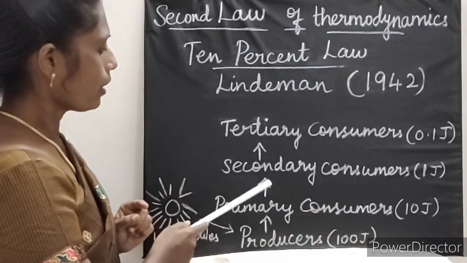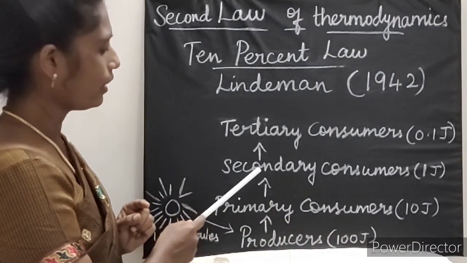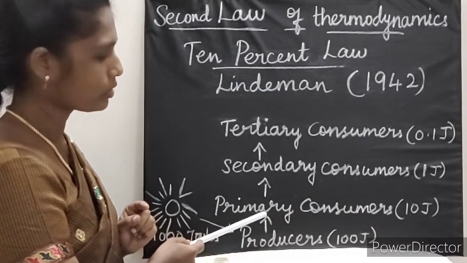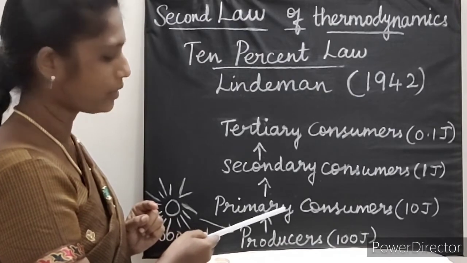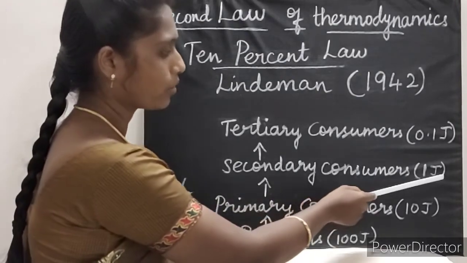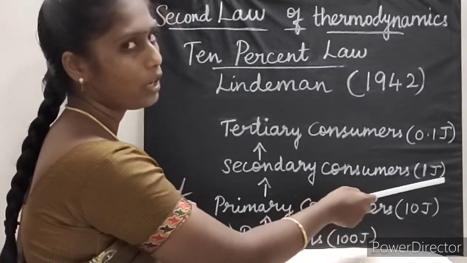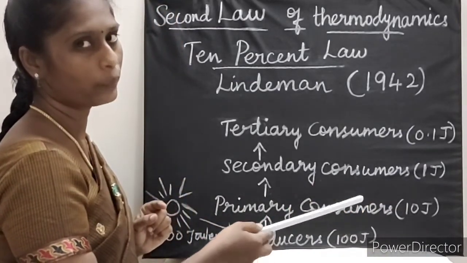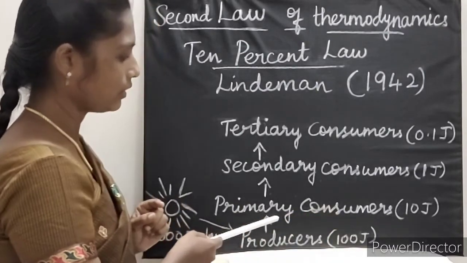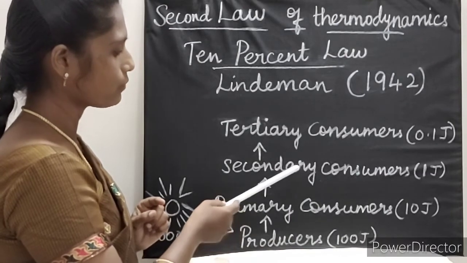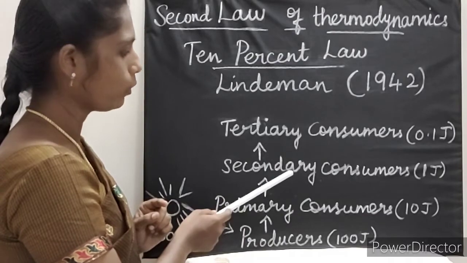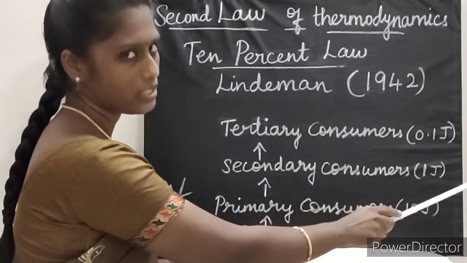Now at the third trophic level, carnivores are present. These carnivores eat herbivores. When the energy is transferred from this trophic level to the next trophic level, the energy stored is only 1 joule. The remaining 9 joules is dissipated in the form of heat. When 10 joules is present in this trophic level, the carnivore stores only 1 joule, and the remaining 9 joules is dissipated.